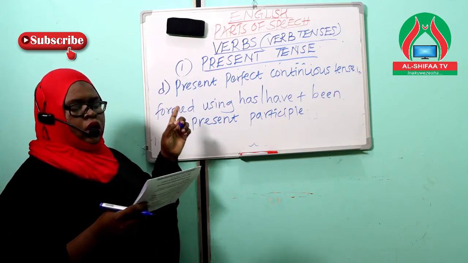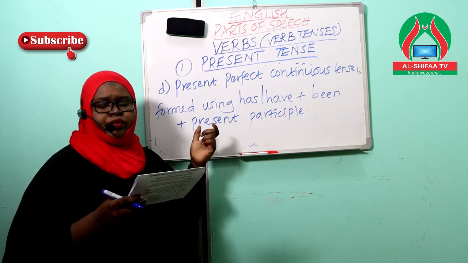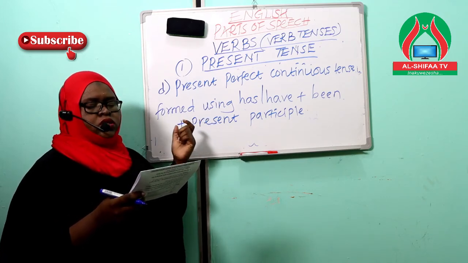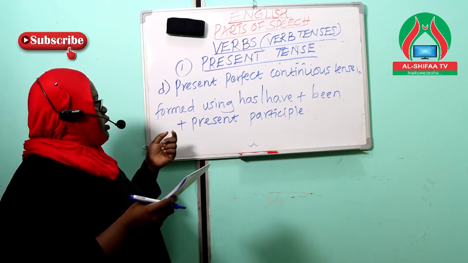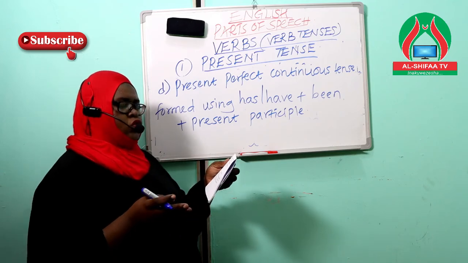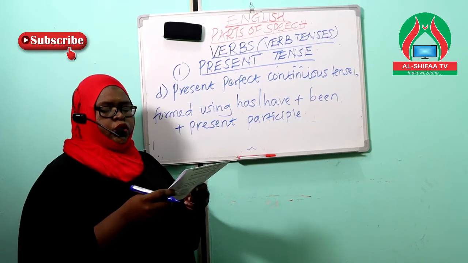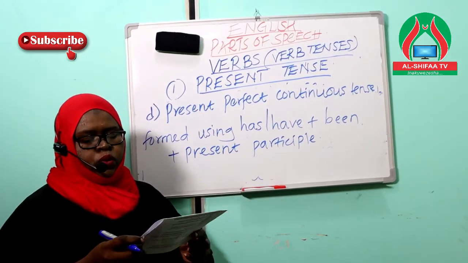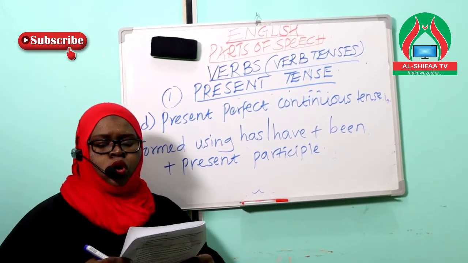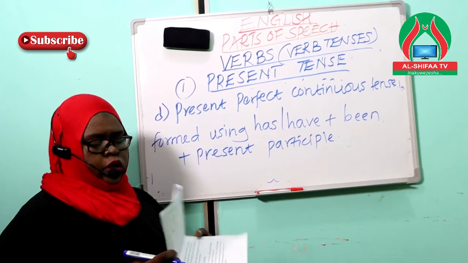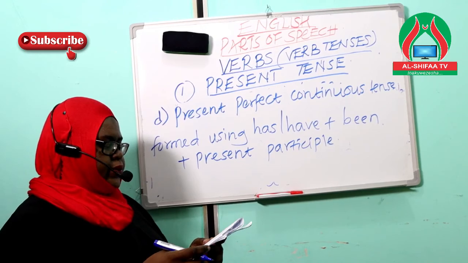Now, going back to our definition of the present perfect continuous tense, we said that in this kind of tense, we usually emphasize the duration or the amount of time an action has been taking place. This kind of tense is used, one, to show duration from the past until now, and it can also be used with recently, lately, without the duration. So when we're using this kind of tense and we do not want to use the time, we will use words like lately and recently.